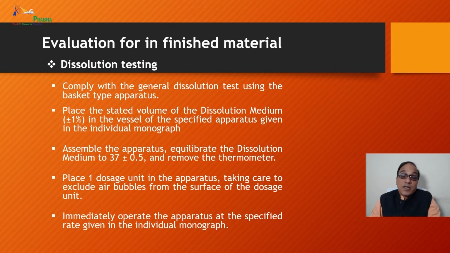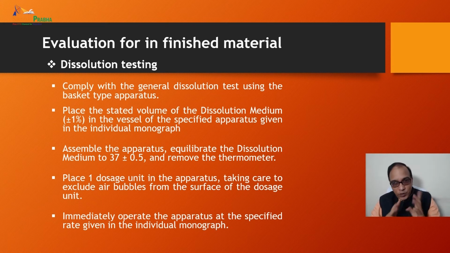Dissolution testing. We have come to a very important parameter, official dissolution testing. It should comply with the general dissolution testing using the basket type apparatus. Remember, basket type apparatus is type 1 in USP and type 2 in IP.